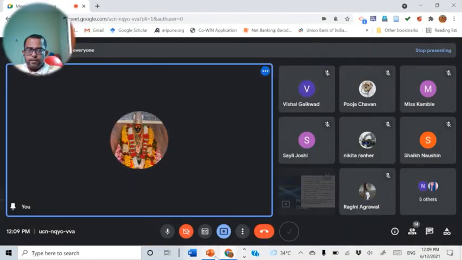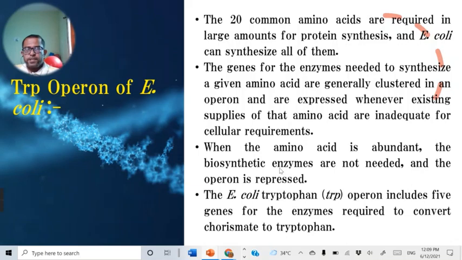Whenever there is a requirement, at that time these operons are expressed.